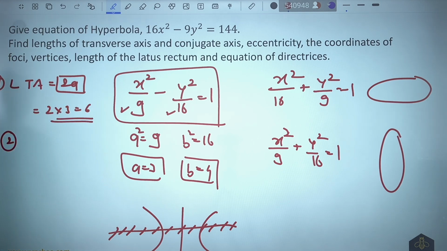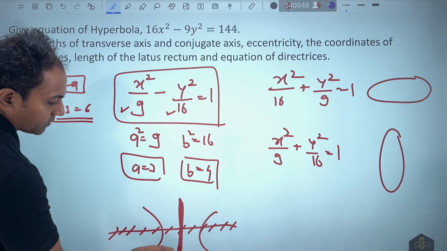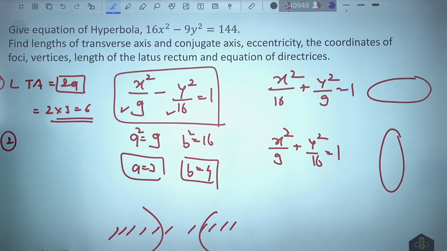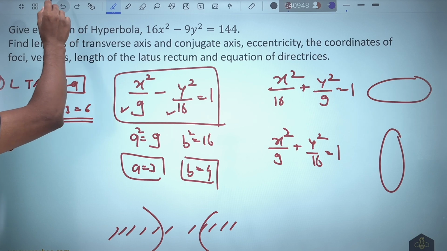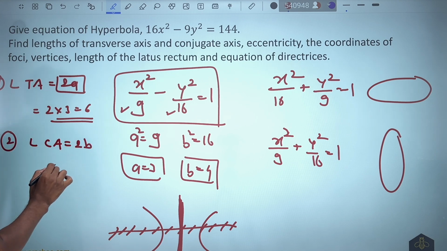The second part says to find the length of the conjugate axis. Conjugate axis is nothing but this axis, perpendicular to the transverse axis and passing through the center. Once you have this, the length of conjugate axis would be nothing but 2 times b, and this is nothing but 2 into 4, this comes out to be 8.